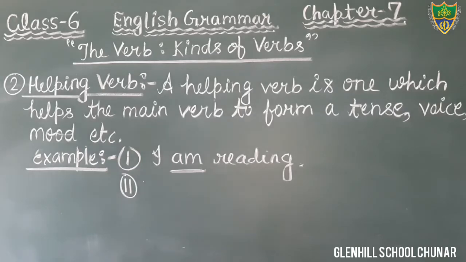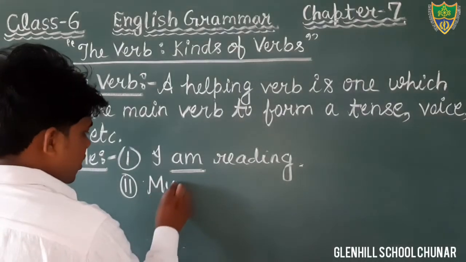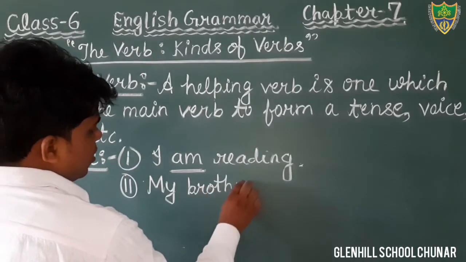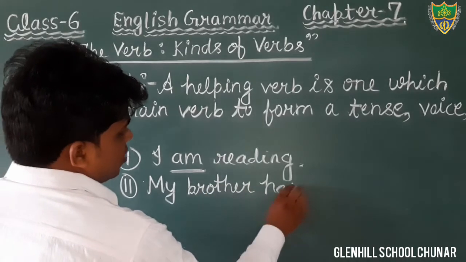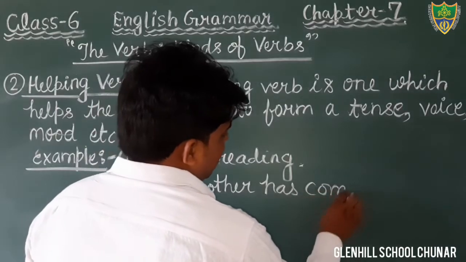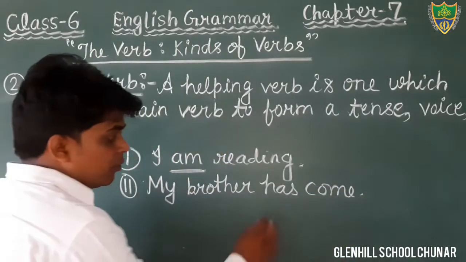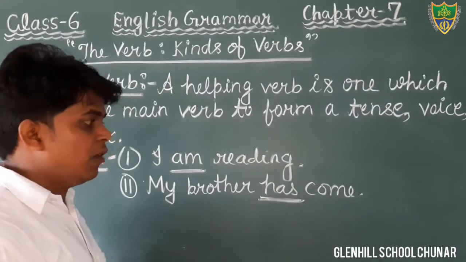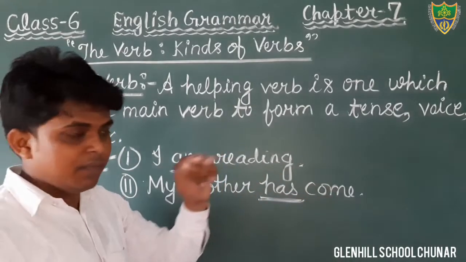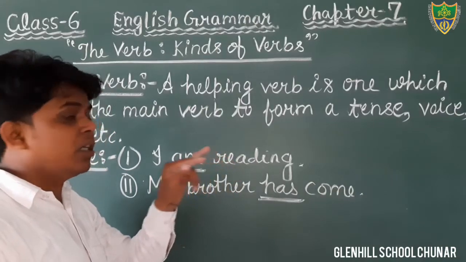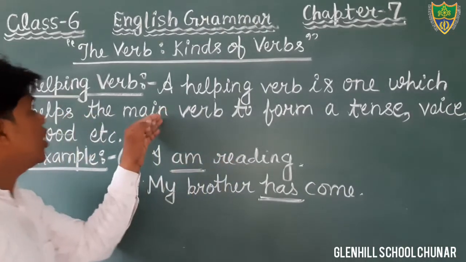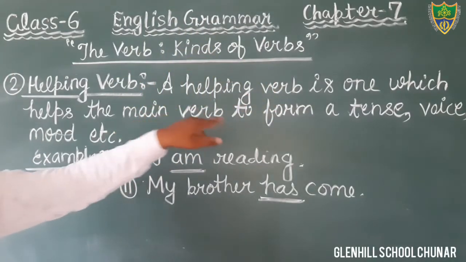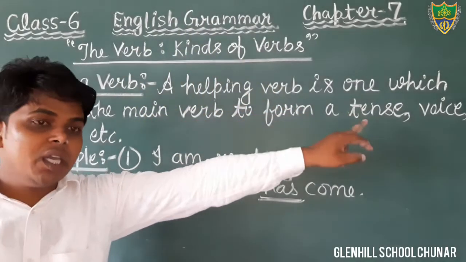Another example we will write. My brother has come. In this sentence, what is helping verb? The word has is helping. And what is main verb in this sentence? Come. What is main verb in the first sentence? Ready. But we are talking about the helping verb. Helping verb is one which helps the main verb to form the tense, voice or mood.